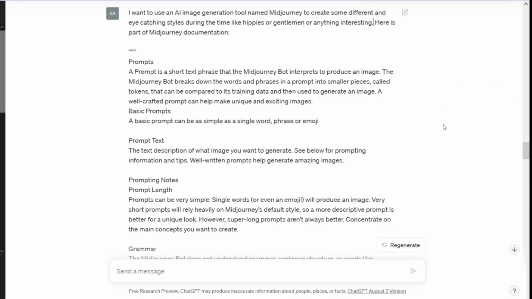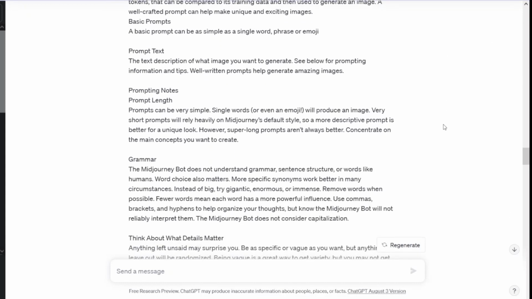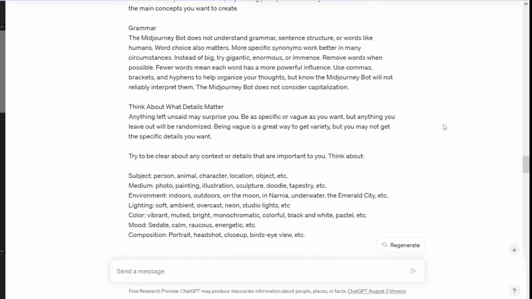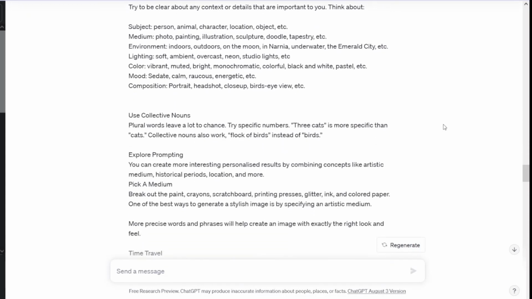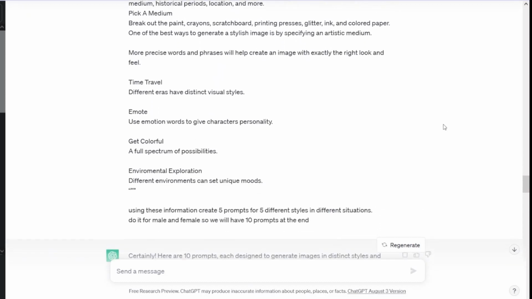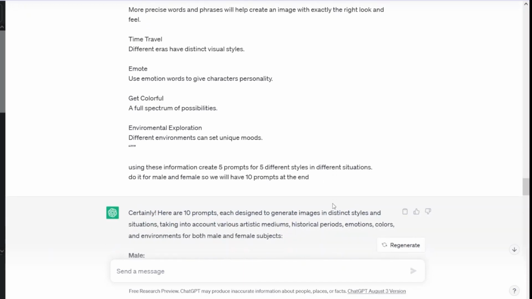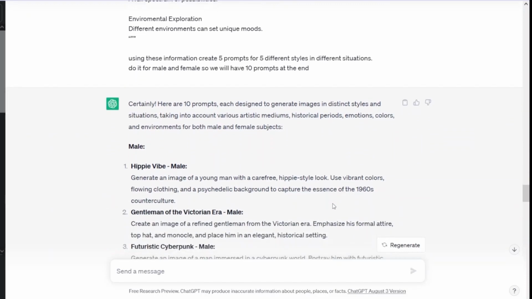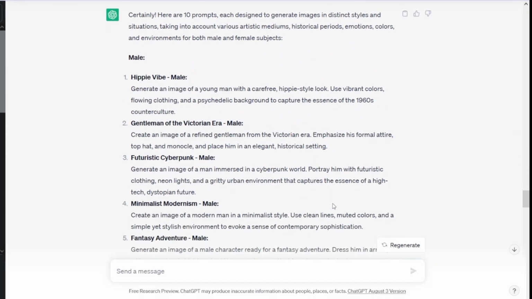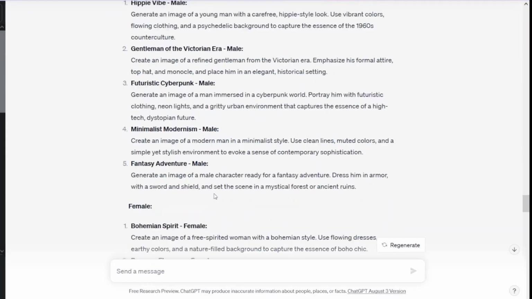As you can see, I'm currently on my ChatGPT page, and the prompt I gave it to generate Midjourney prompts is a part of Midjourney's documentation. This explains how the input prompts for Midjourney are processed, which aspects are considered, and I've asked it to generate 10 prompts for me based on the documentation I provided. These will include 5 different styles for women and 5 different styles for men. Alright, let's go ahead and check out the results.